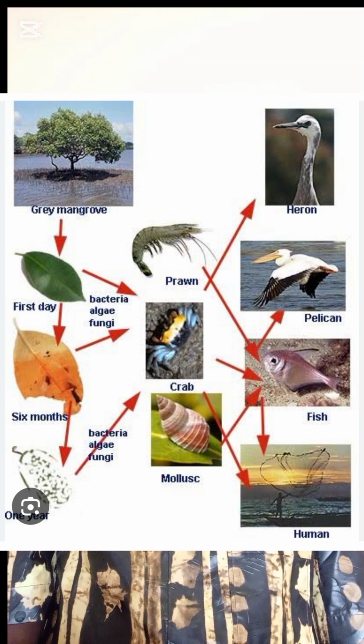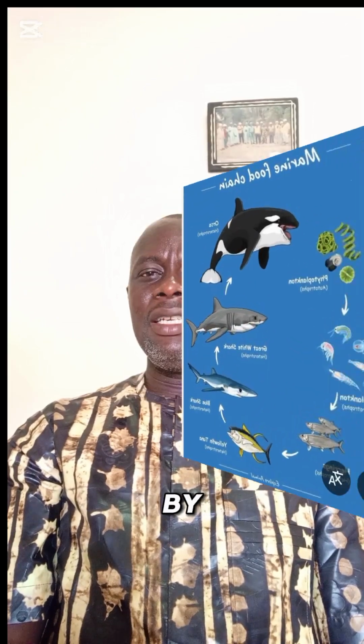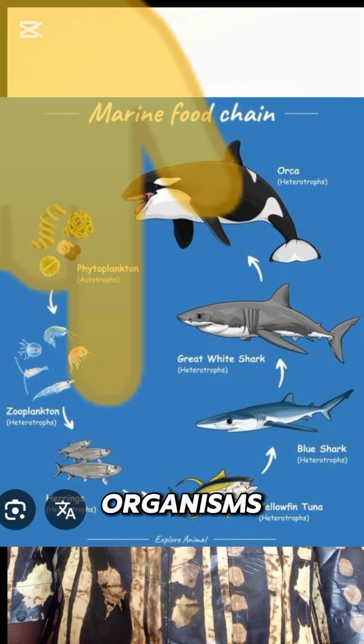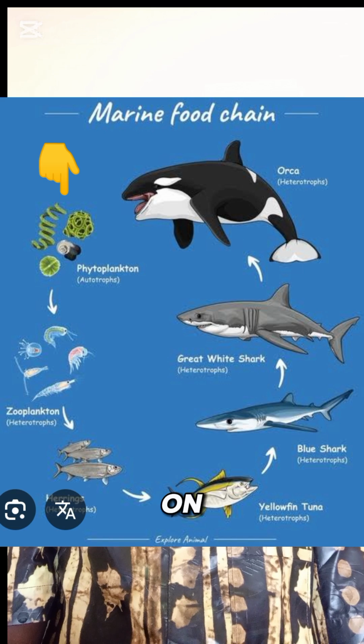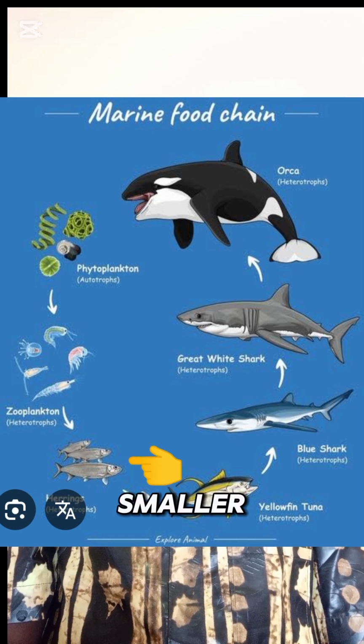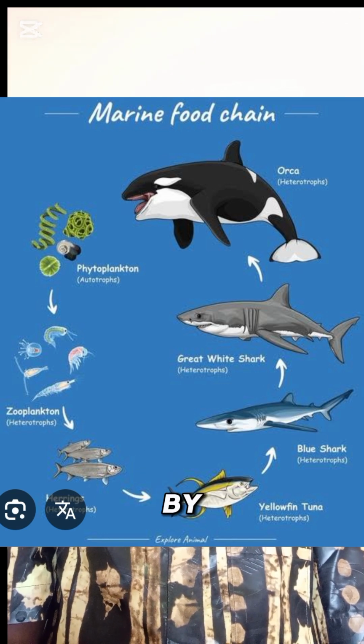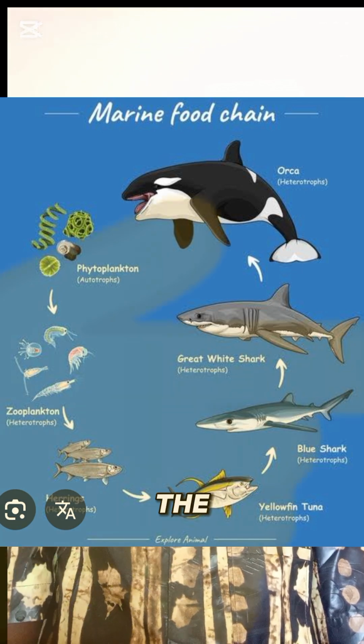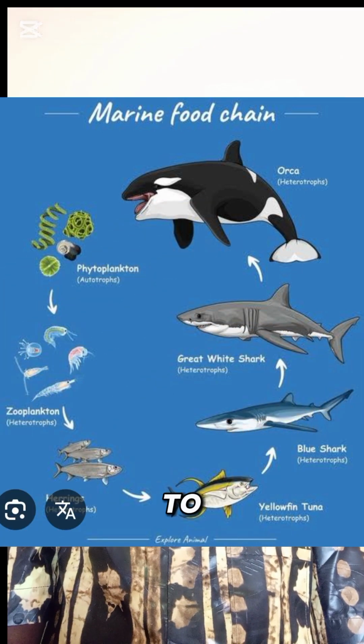Now, when the primary producers manufacture their own food, they are being consumed by minute organisms, especially the phytoplankton, which are fed on by zooplankton. The zooplankton are in turn being eaten by smaller fish, and the smaller fish are being fed on by larger fish. Okay, and the chain can also continue to humans.